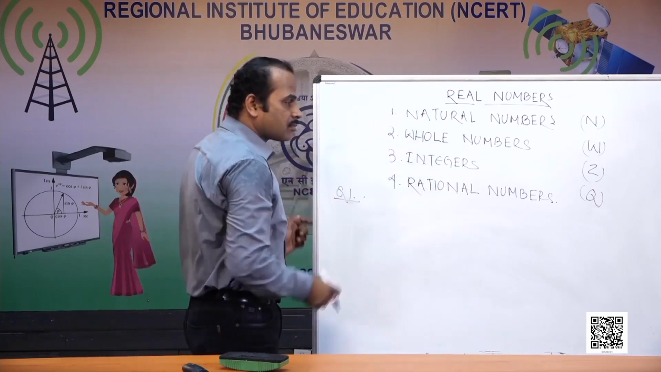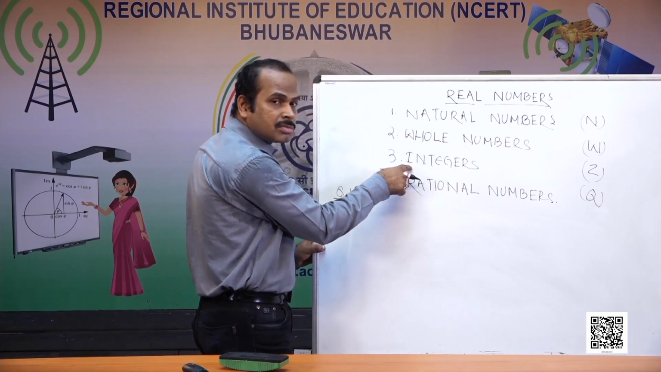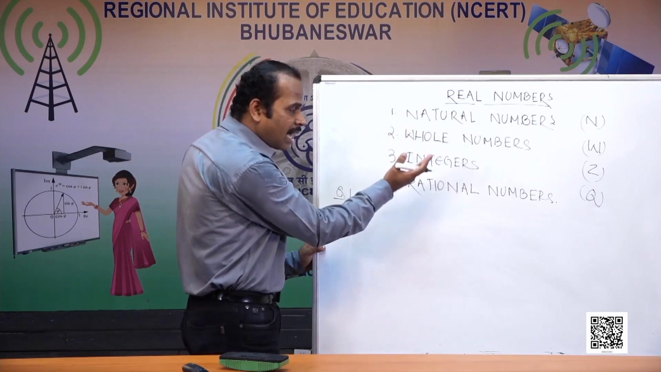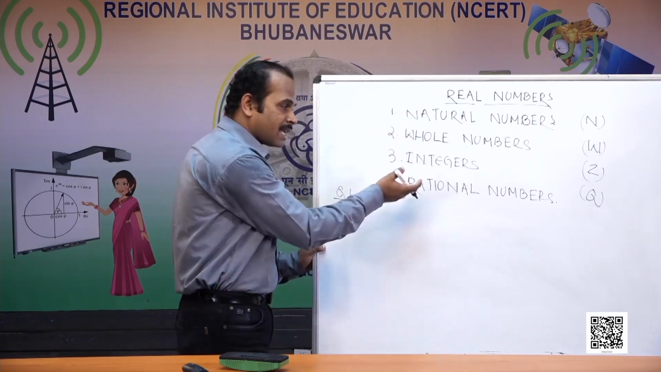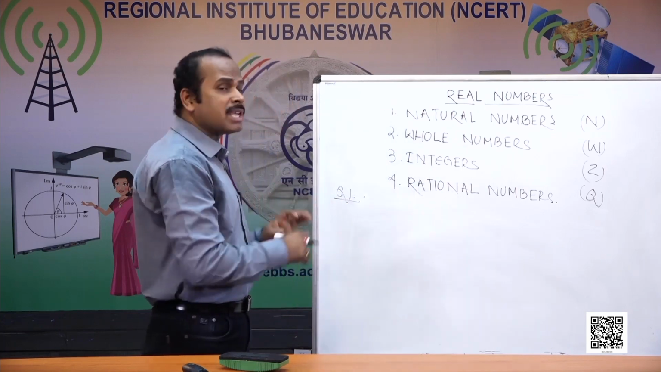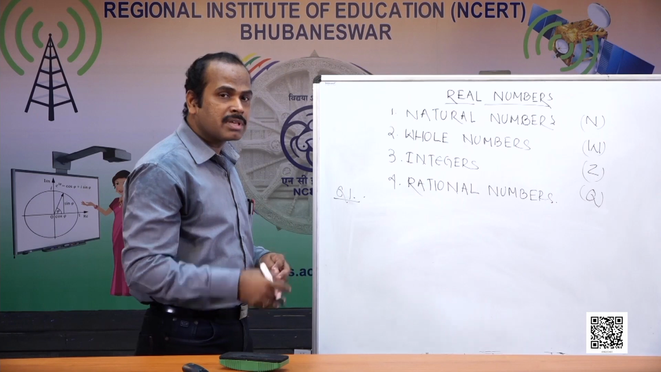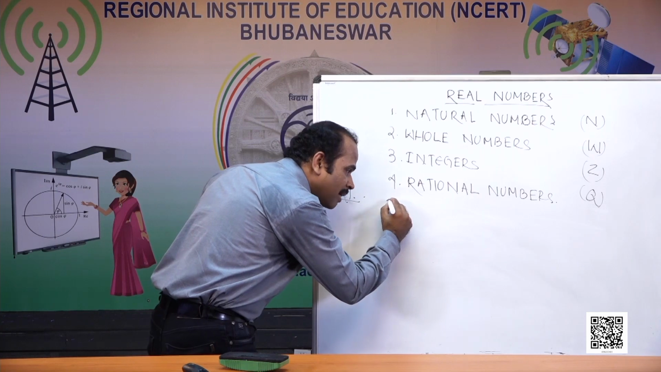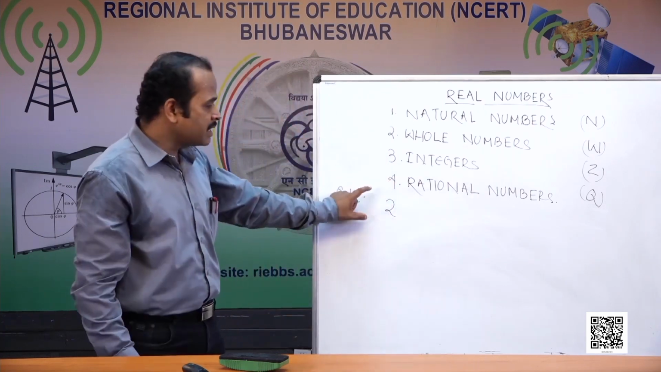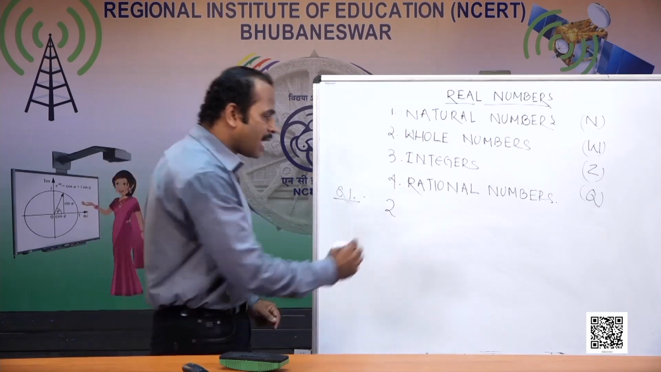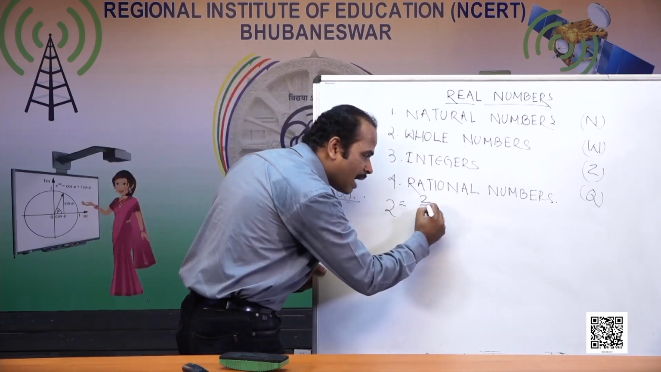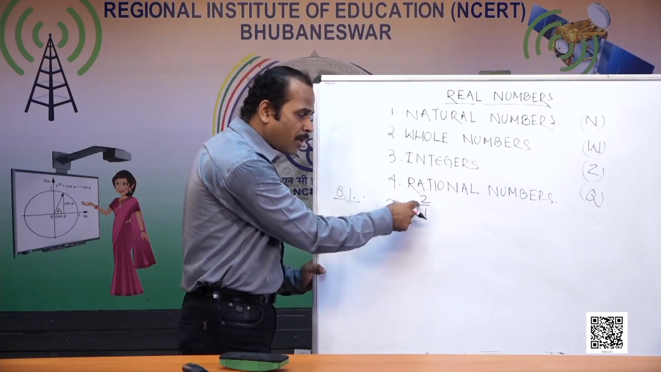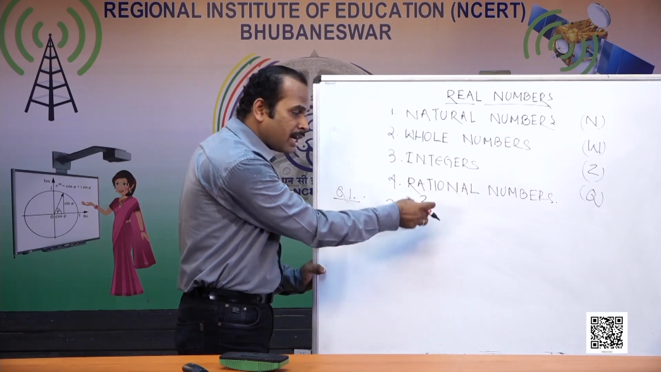Now come to integers. All whole numbers are integers, but we cannot say all integers are whole numbers. Similarly, all integers are rational numbers, but we cannot say all rational numbers are integers. But can you say how integers are rational numbers? Suppose the integer I write is 2. How can this be a rational number? Because I can write 2 as 2 by 1. So this is in p by q form, where p and q both are integers and q is not equal to 0.